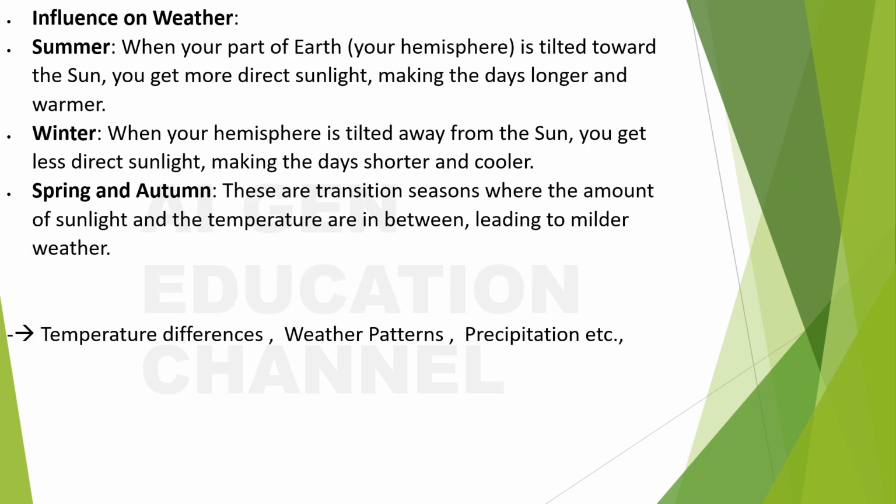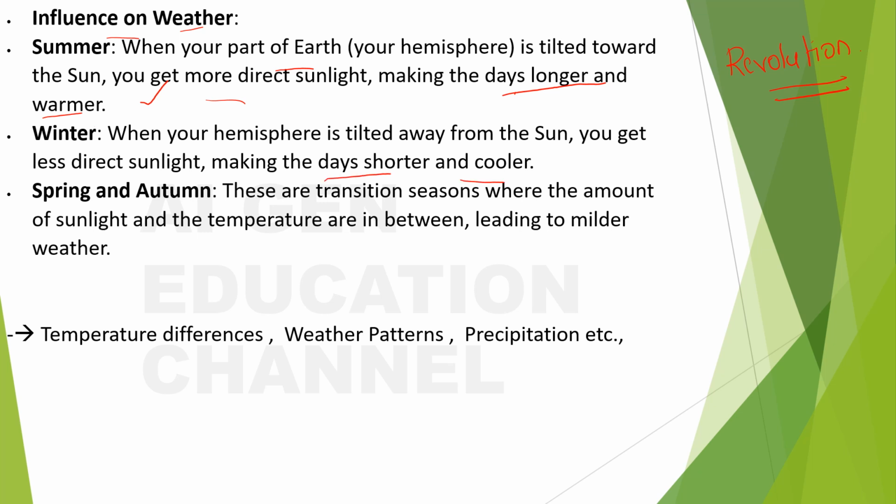Okay, next is influence on weather. Now we have seen about revolution, but in what way does it influence the weather? This you should learn, right? In summer, when your part of the Earth is tilted towards the sun, you get more direct sunlight, making the days longer and warmer, right? This we have already seen, that the days will be longer and warmer on the side which is tilted towards the sun. And in the winter, when your hemisphere is tilted away from the sun, you get less direct sunlight, making the days shorter and cooler.